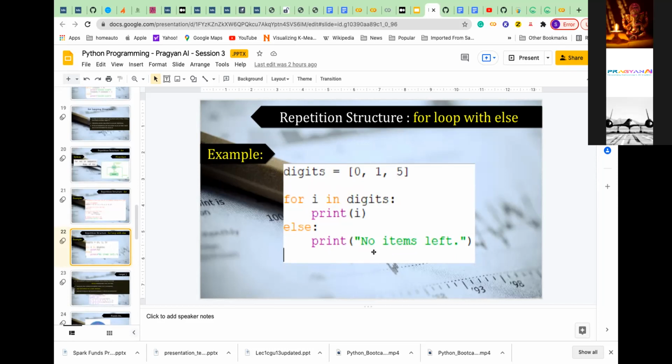What I'm trying to say is, no items left in digits, whatever the list is. It will come out only when there are no items left, because initially i will take 0 value, then it will take 1 value, then 5 value. After the 5, there is no next element, so it will be exhausted and come here: no items left in the list. Actually this is how this works. Does anybody have any questions here?